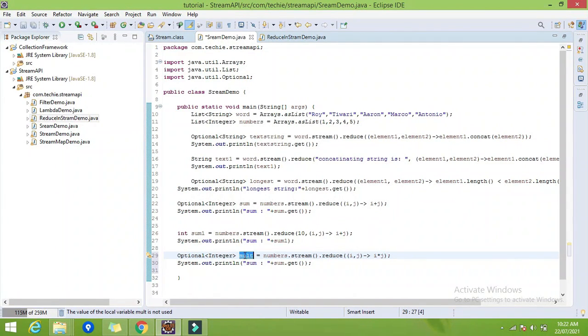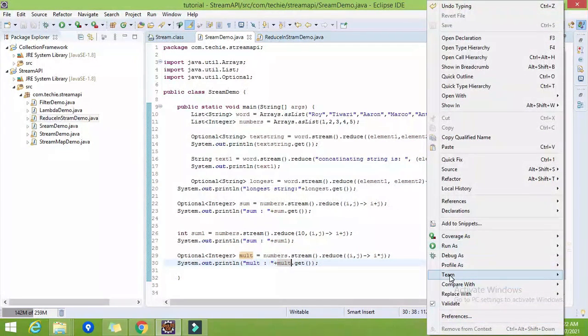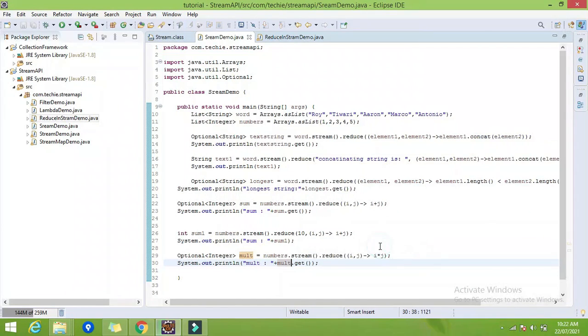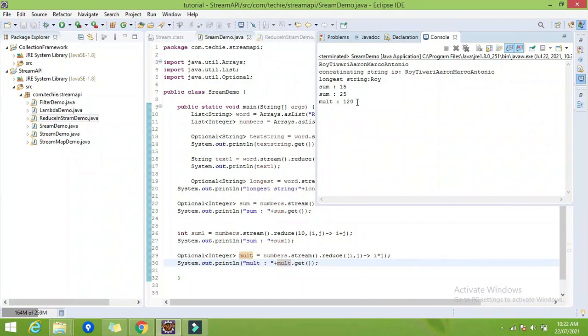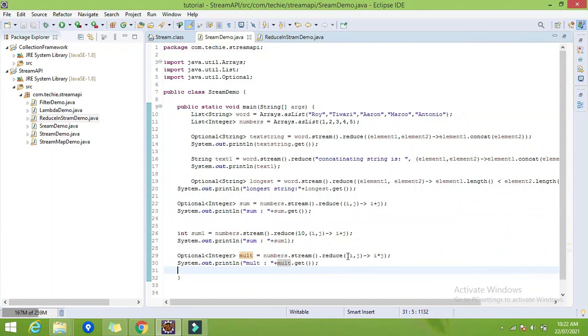Now let me try this first, then I will tell you. So here we get the output as a 120, right? Now what will be the output if I specify the initial value as a 2?